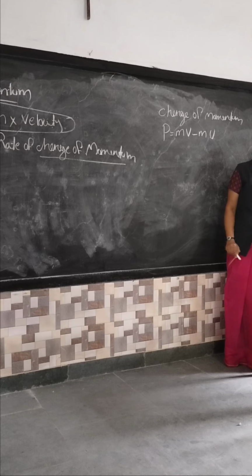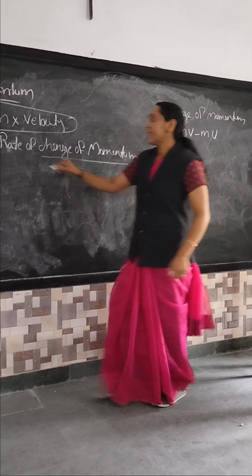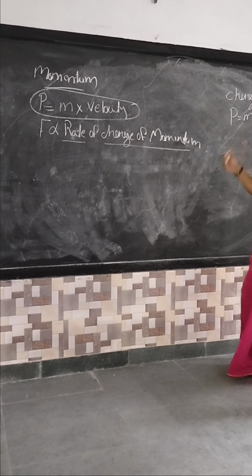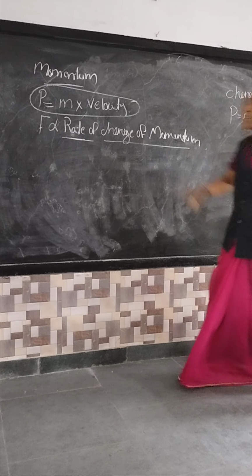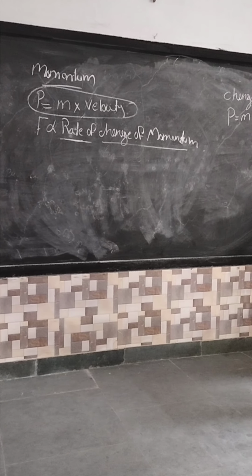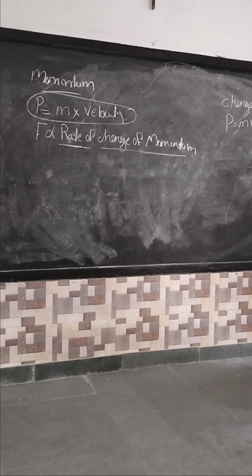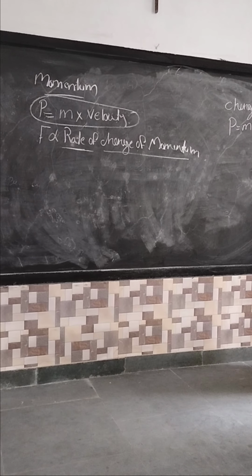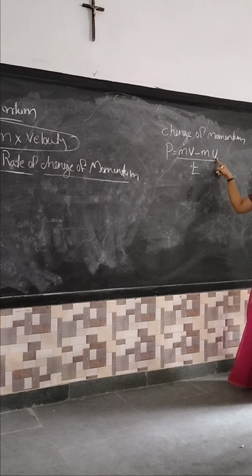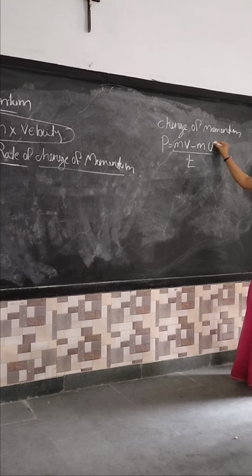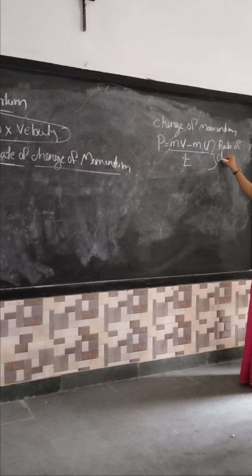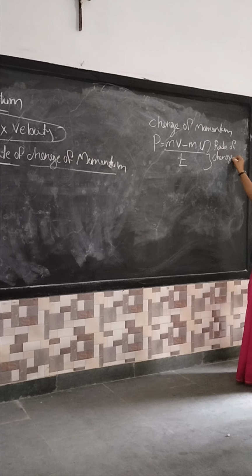Did you understand now? Then one more word is here, that is "rate of". What did we get now? We got change of momentum. One more word is there, that is "rate of". Anywhere you see "rate of", the meaning is that the term is divided by t. That means (mv minus mu) divided by t. This is called the rate of change of momentum. I hope you can understand it.